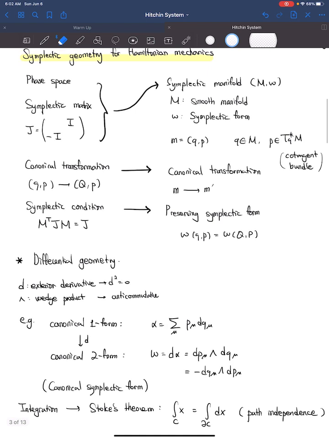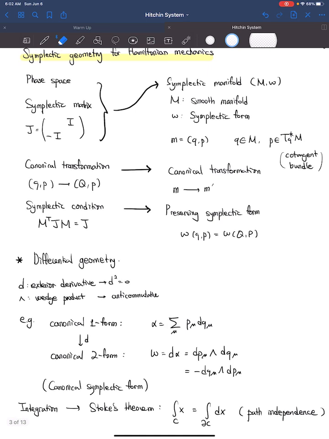The canonical 2-form is used as the canonical symplectic form. We also have the dual operation of the exterior derivative, integration, where we can integrate over differential forms. We can rewrite Stokes' theorem, which shows the path independence property.